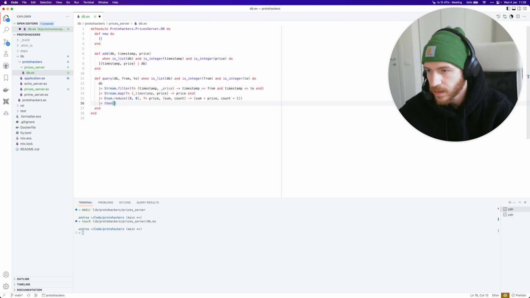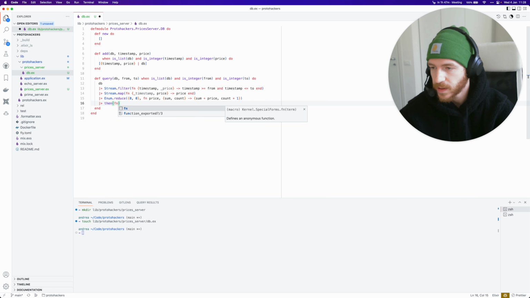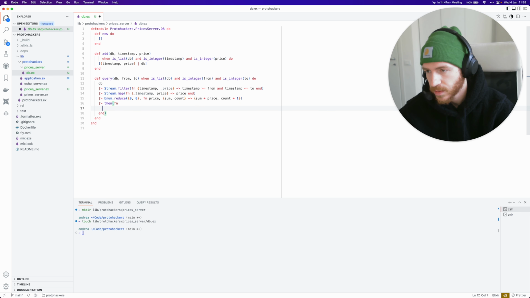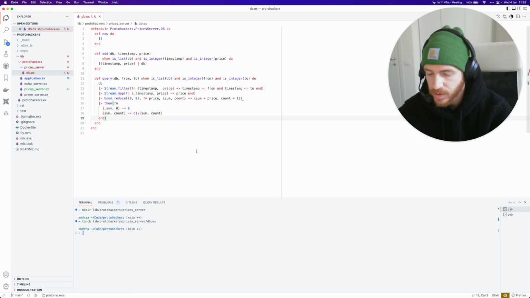Then I'm going to use the then function. If this is an empty list, meaning I filtered out all the elements and there are no elements in this range, I still get 0, 0 here. I'll just return 0, which is the problem definition: when there are no elements that match, the average is 0, because the average of 0 numbers otherwise doesn't make sense. Otherwise, if the sum and count are here, I can do integer division of sum divided by count. The important thing is that I don't divide by 0, basically. Okay, so this should work.